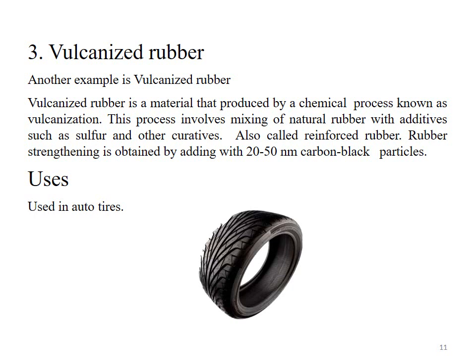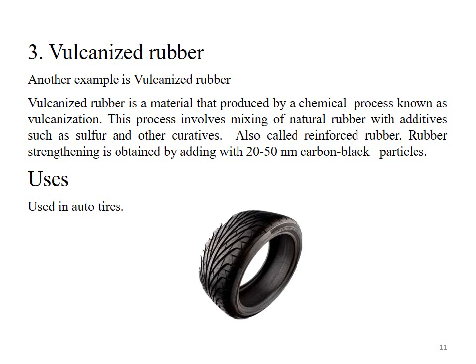Rubber strengthening is obtained by adding 20 to 50 nanometer carbon black particles. So vulcanized rubber is an example of large particle reinforced composite material. This material can be prepared by a process known as vulcanization.